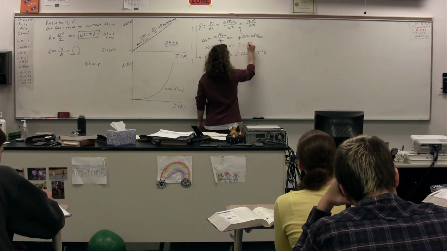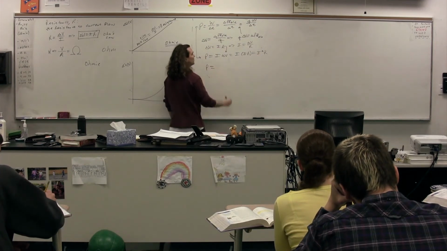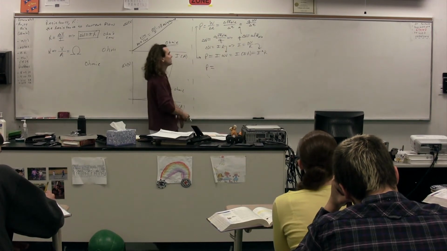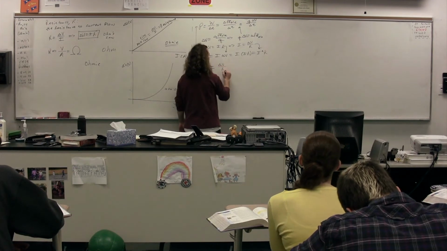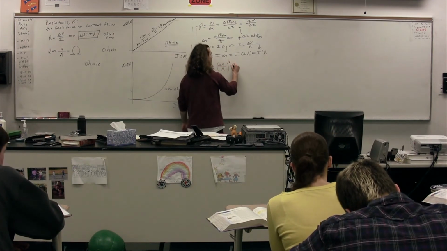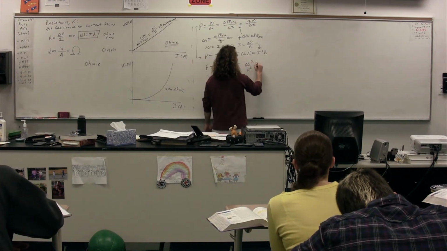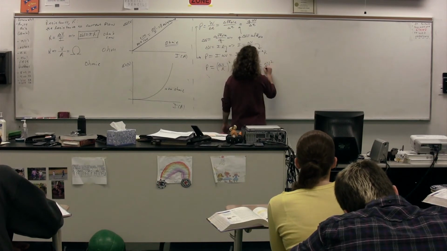Current is equal to the electric potential difference divided by the resistance. In other words, we can substitute in for current, electric potential difference divided by resistance. We get power equals electric potential difference over resistance, that quantity squared multiplied by resistance, or electric potential difference squared divided by resistance squared. And one of our resistances cancels out, and we get electric potential difference squared divided by the resistance.